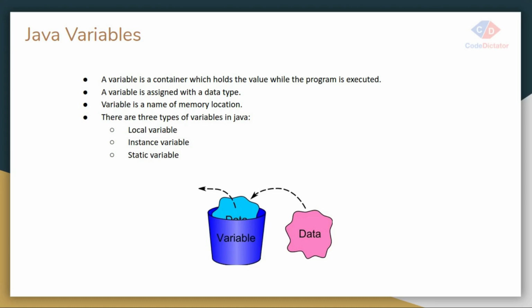In a diagram you can see that is our data, and that is stored inside my variable. So in Java we have three types of variables. The first one is local, another one is instance, and another one is a static variable. Let's understand all these types of variables in detail.